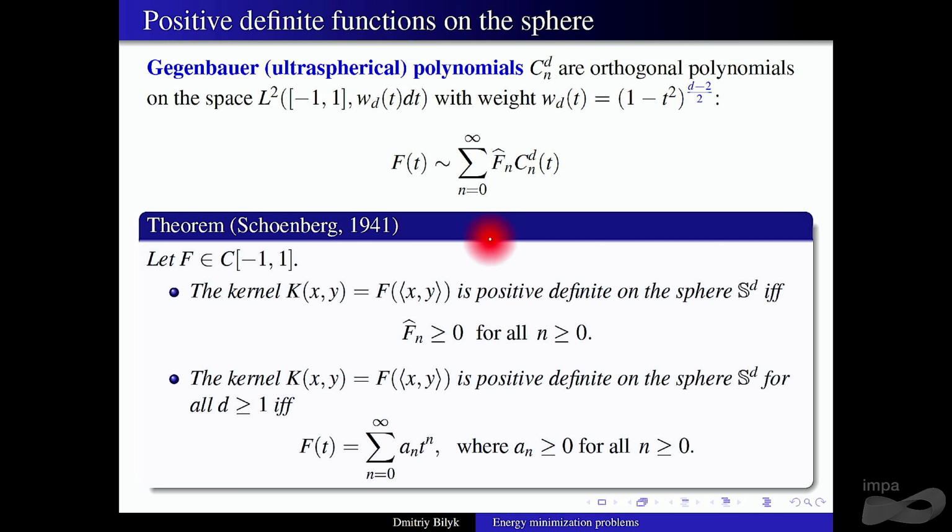If you want to be positive definite on a sphere of a given dimension, the Gegenbauer coefficients have to be non-negative. All Gegenbauer coefficients are non-negative. You can actually even say more, interestingly. So if you have a continuous function so that all the Gegenbauer coefficients are non-negative, there is a very interesting self-improving property. In this case, the series automatically converges uniformly and absolutely.